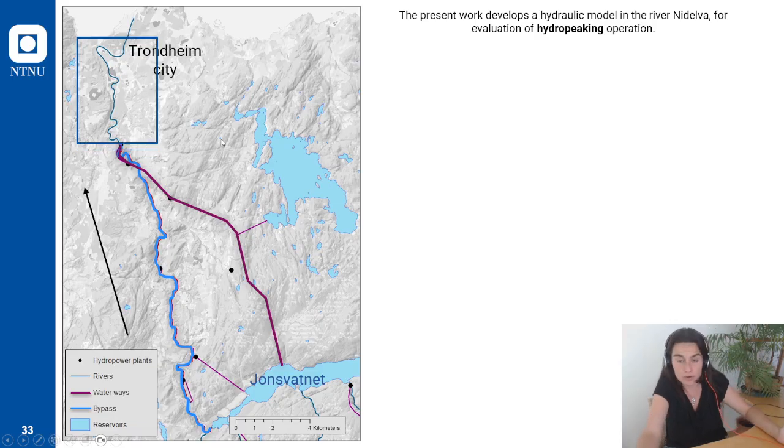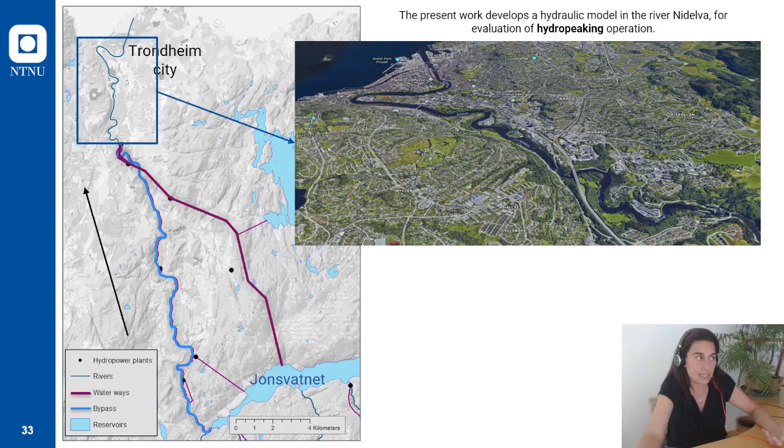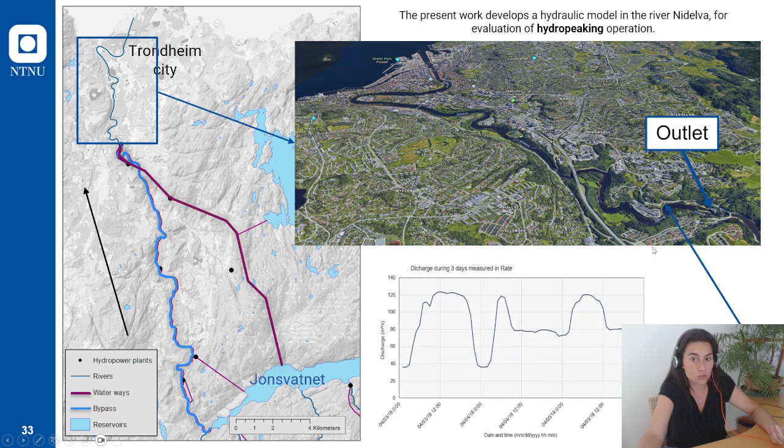So what happens is that we find in this area strong flow fluctuations. This area here is the last reach. We have the outlet here where the water comes out, and therefore these strong fluctuations occur. The water fluctuates between 35 cubic meters per second up to 130. The minimum flow in this bypass area, in this natural section, is 35 cubic meters per second. So it's actually a quite high flow for minimum flow.